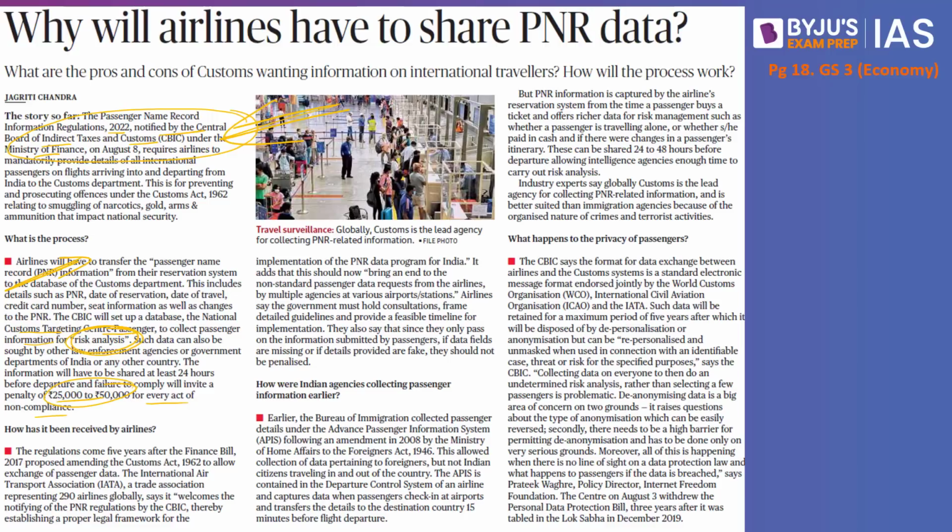What is the positive aspect of this regulation? Earlier there was a haphazard way of getting the information. There was no standard procedure. So any agency, let's say the IB or the CBI, in case they wanted information, would go on to ask without any due process, or there might not be any standard procedure established. But in the present situation, we will have an established procedure. CBIC would establish a procedure, and as per this procedure they would be able to collect the information. Earlier they did not have a standard procedure. They would also be able to prevent any illegal activities that may surface in the near future.